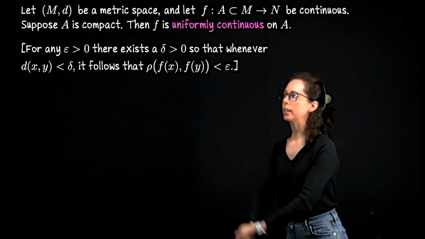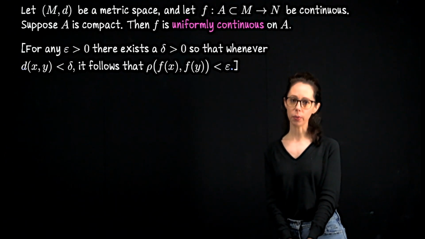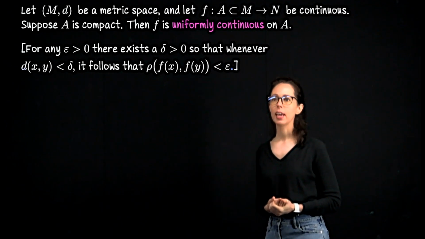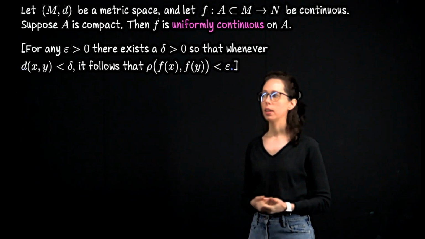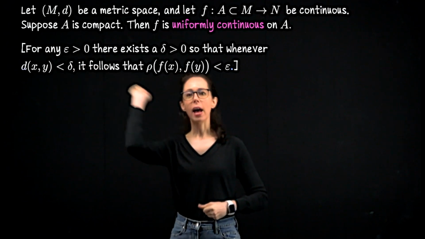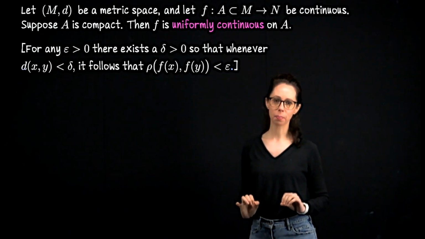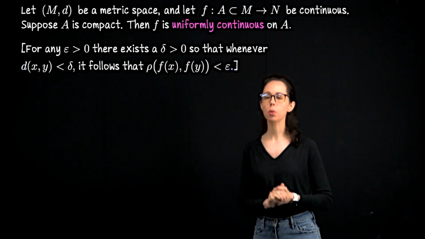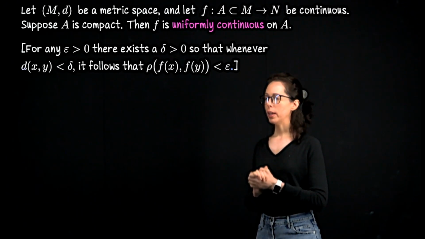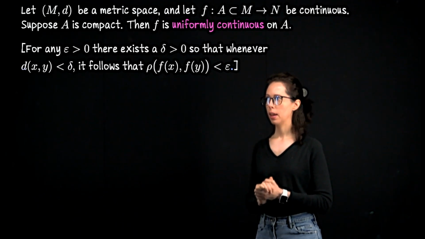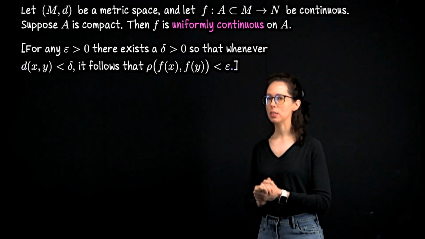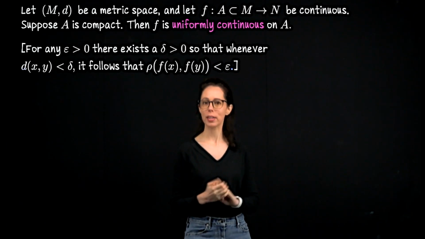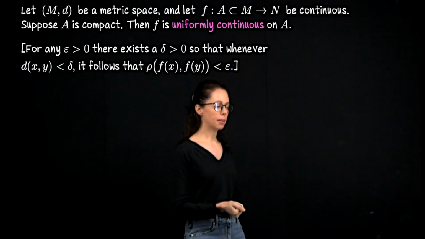So if you haven't seen it recently, here I've put up the idea of uniform continuity. It sounds a lot like regular continuity, but the key distinction is that the delta that we choose, so this delta expression here, has to work across the entire domain. So I like to think of uniform continuity as a statement not only about the function, but also about the domain. We are going to prove this, and I want to give you a moment to visualize what will happen. It's a little bit of a technical proof, so you might not be able to write down every single detail, but here's the idea.